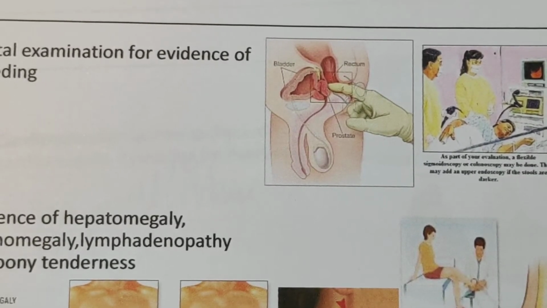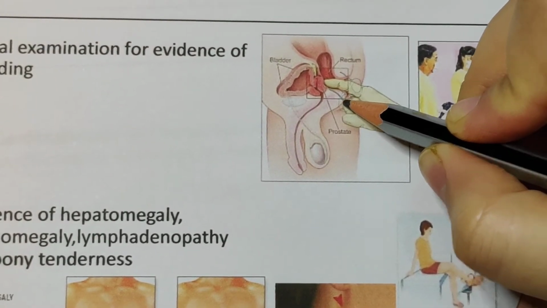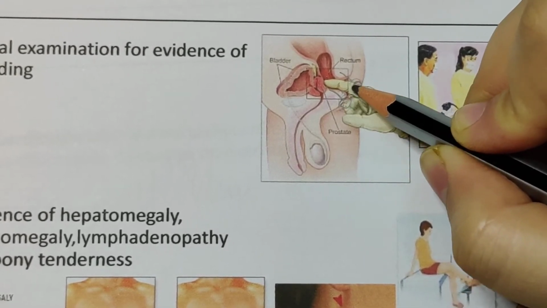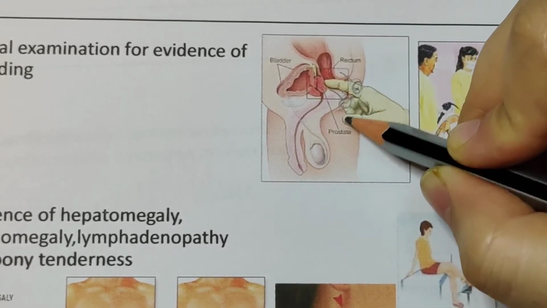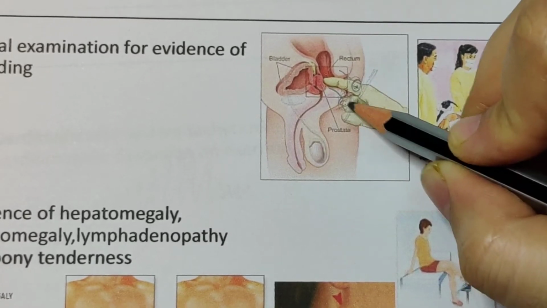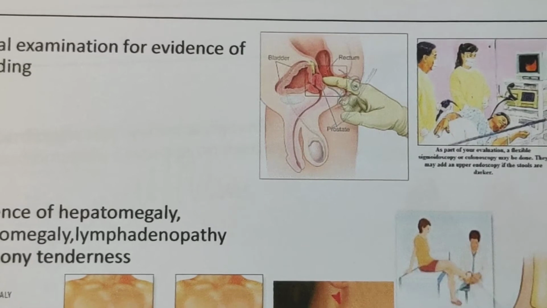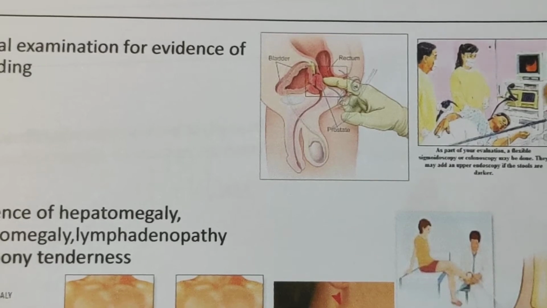Why are they unable to sit? Because when they sit, the entire pressure will be on the hemorrhoids that are coming outside. When they are sitting for long, there will be friction, and because of the friction, there can be bleeding. So a lot of patients who have anemia will also have piles, and because they are losing blood, they are also anemic.